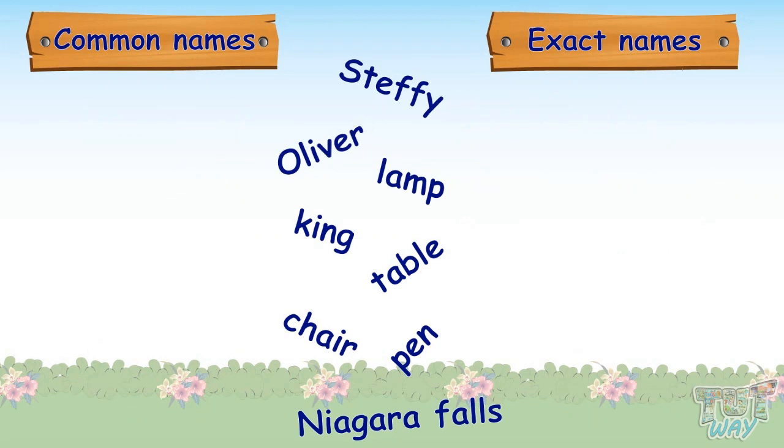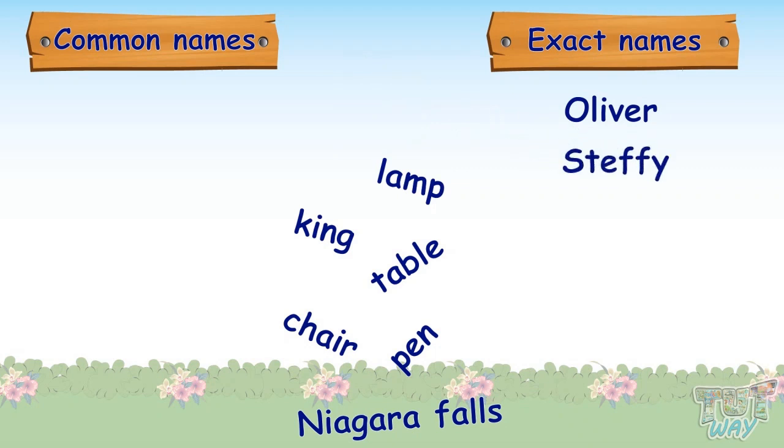Oliver. It is an exact name. Steffi is an exact name. Lamp is a common name, as it can be any lamp. King. We are not given the particular name of a king, so it is a common name.